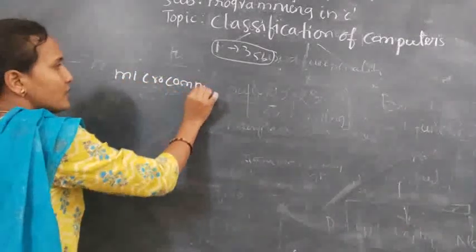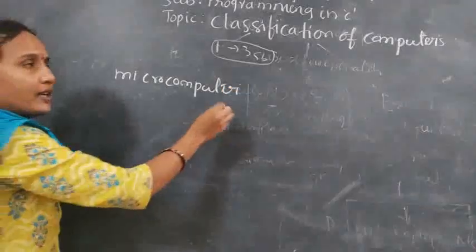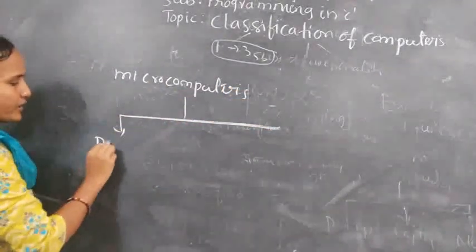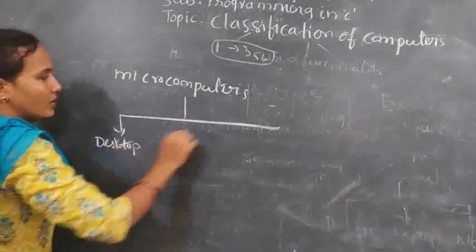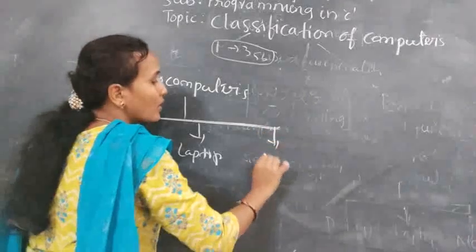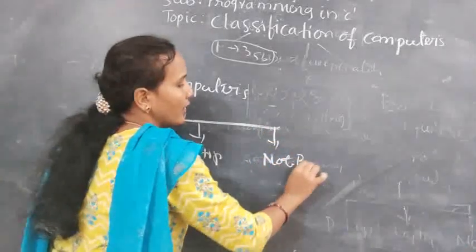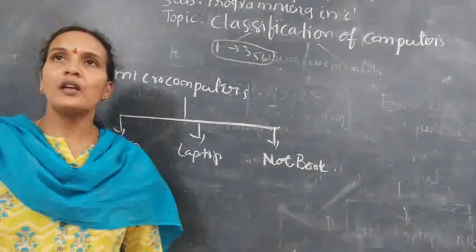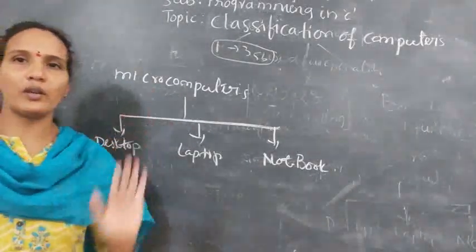See again, these microcomputers are divided into different categories. So one is a desktop, laptop, notebook. Whatever system you are using at home, that will come under the microcomputer only.